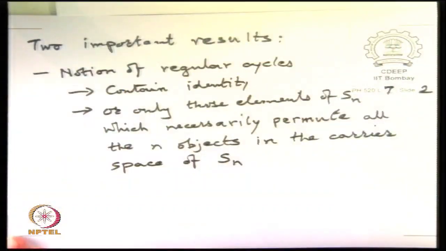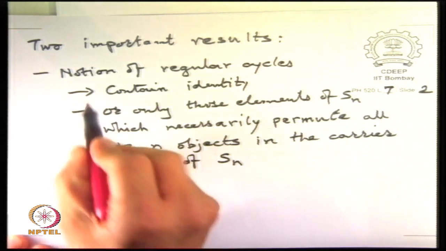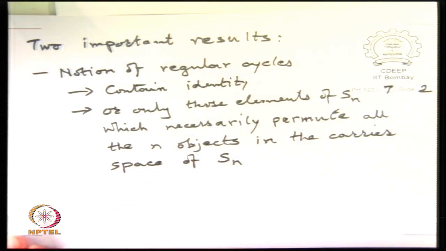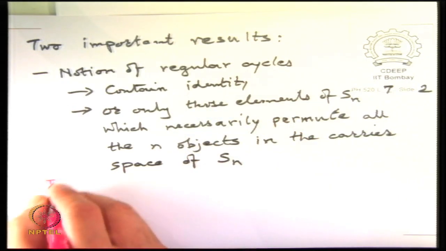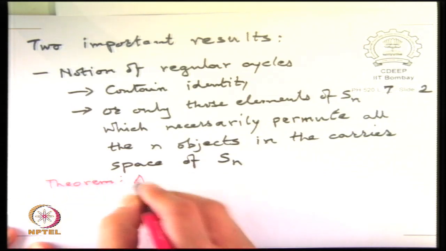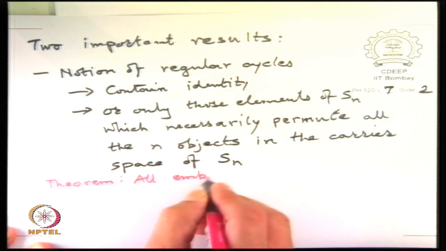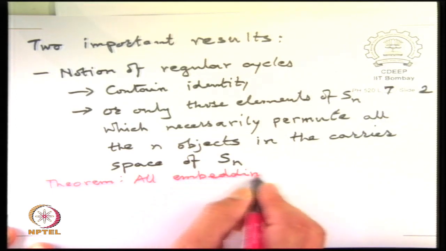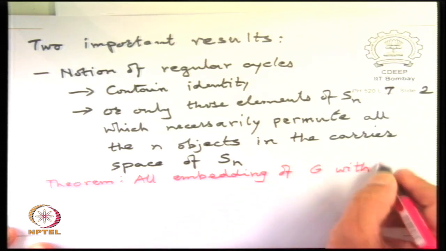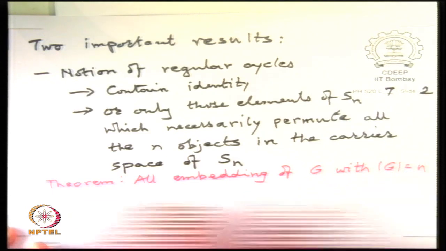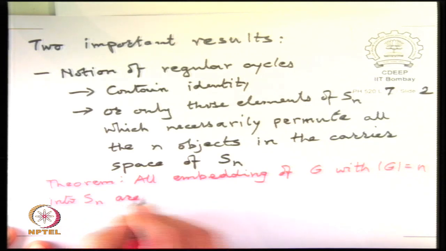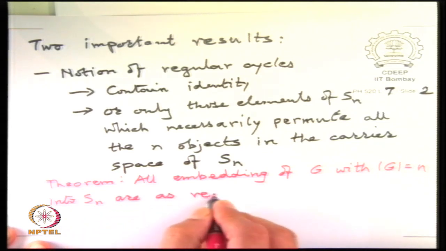But if I disentangle what the Hammermesh book says, then we could have directly stated the following theorem, that all embeddings of G, with order of G equal to n, into Sn are as regular cycles.